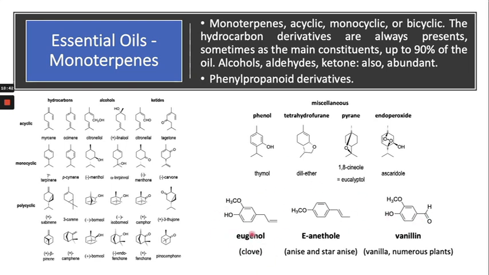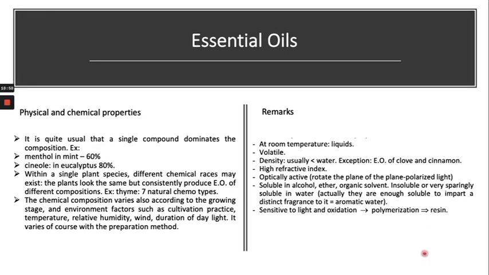You can see eugenol is found in clove oil, and anise and star anise carry anethole, and vanilla, or numerous other plants, contain vanillin. Now the physical properties of the essential oil: it is quite usual that a single compound dominates the composition.